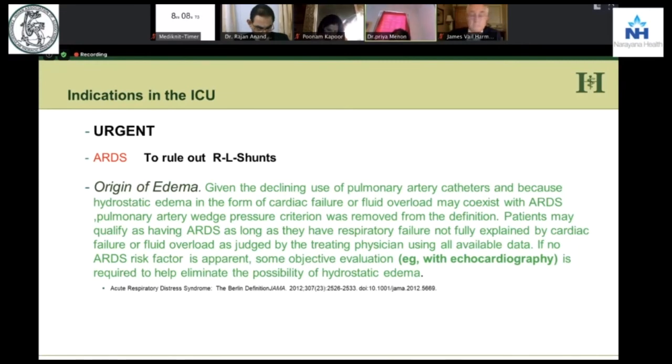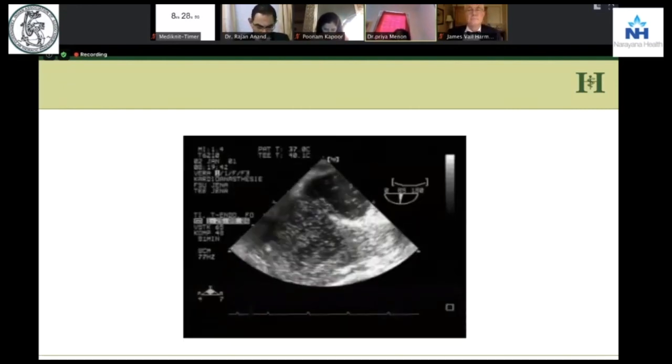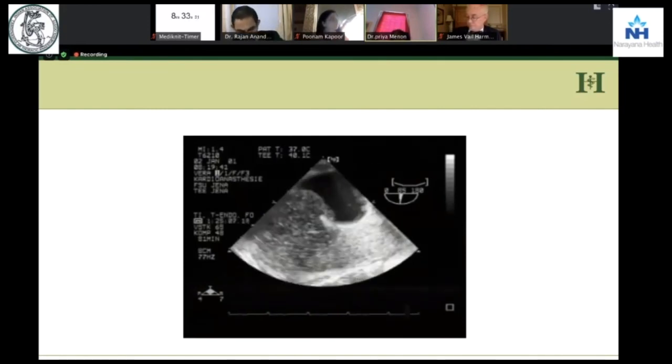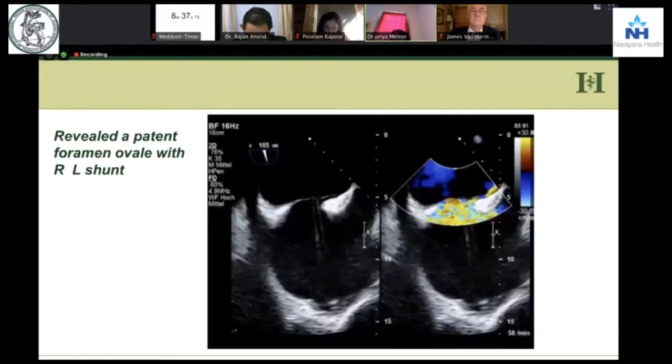So let's see here a patient who is a 62-year-old gentleman with congestive cardiac failure, comes to the ICU, ventilated with a very high PEEP, but he stays hypoxic. You keep increasing the PEEP, he deteriorates. We did a transthoracic echo, nothing conclusive. Transesophageal echo done. You see the bubble test. You see that in even less than 3 beats, the bubbles go into the LA, and you know what is happening. You know that there's a right to left shunt because of a patent foramen ovale.